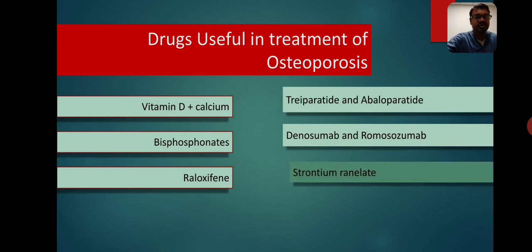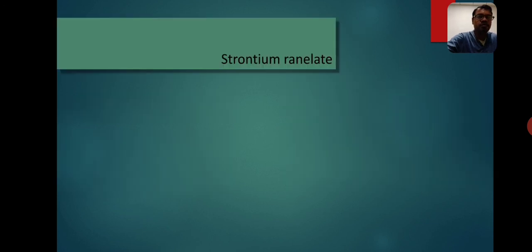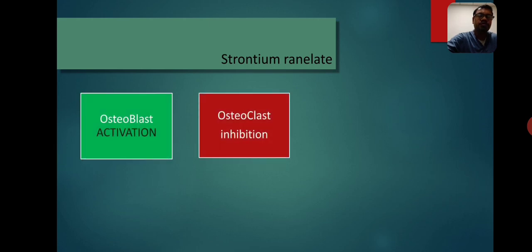Coming to the last drug, strontium ranelate. Strontium ranelate is an organic substance and it produces both effects, activation of osteoblast and inhibition of osteoclast. So overall, it produces a very good effect in osteoporosis, but it is not used routinely.